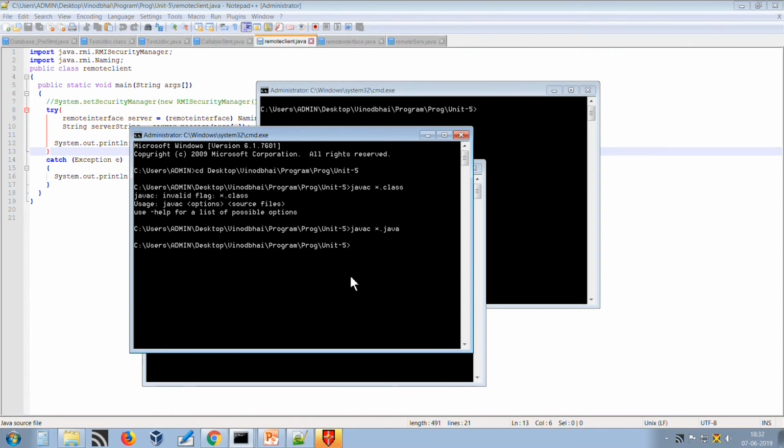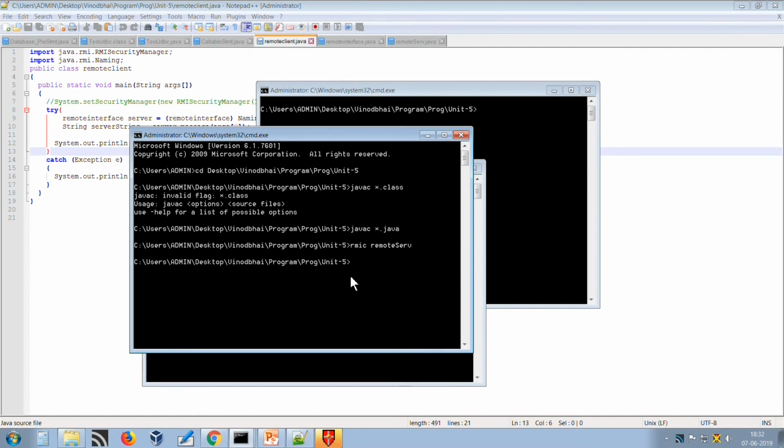To create the stub and skeleton, we need to write the rmic command. The RMIC compiler will create the stub and skeleton. So, rmic and then write the server program name, that is RemoteServer. After executing this command, it will generate a stub and skeleton.